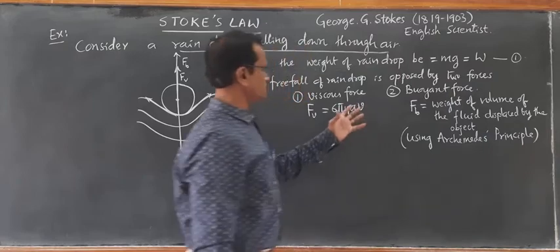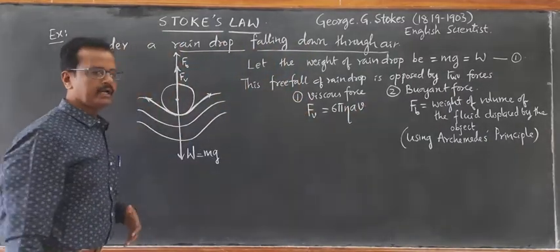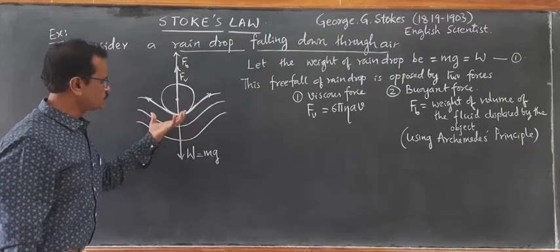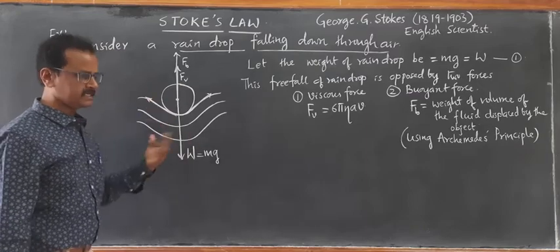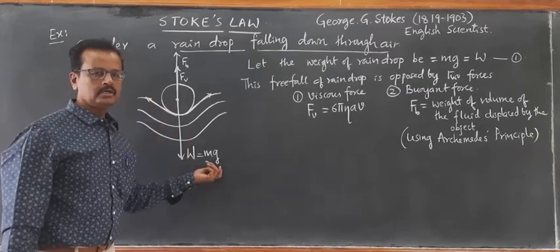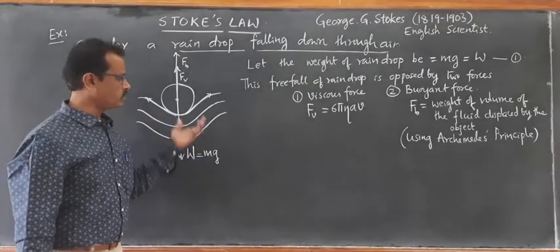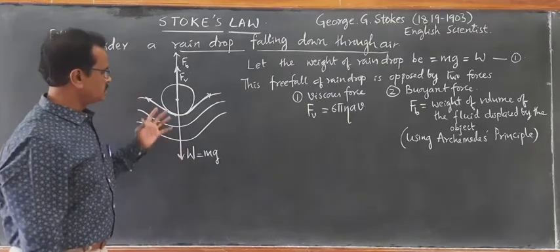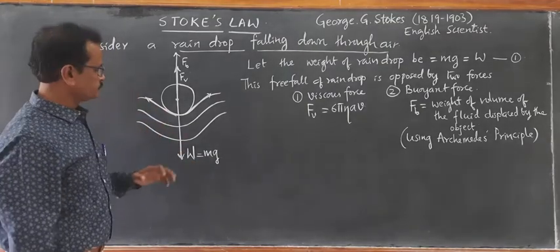So two forces are opposing the downward motion of the raindrop. Now, as a result, what happens? The speed of the raindrop goes on decreasing. Otherwise, it is accelerating downwards due to gravity. It has acceleration due to gravity. Now, the acceleration is reduced. At one particular point, what happens?